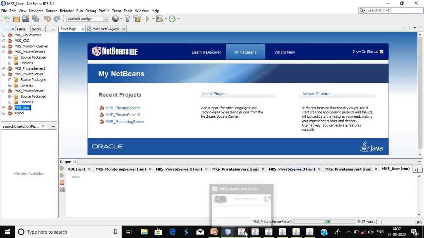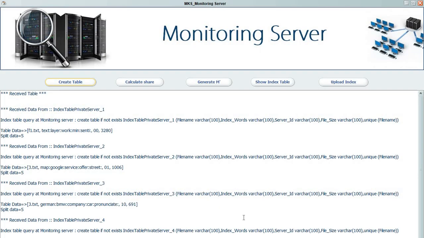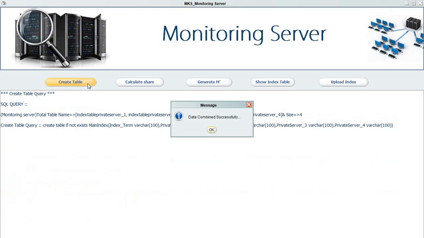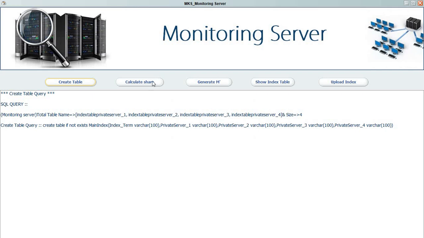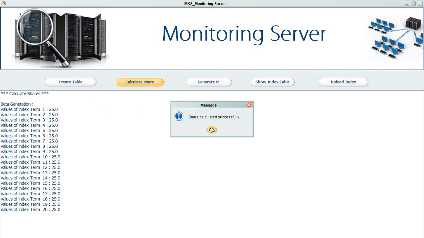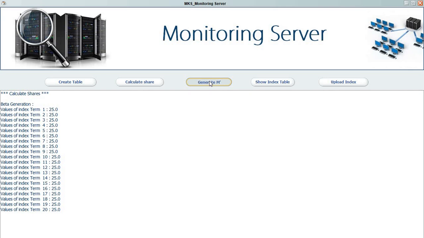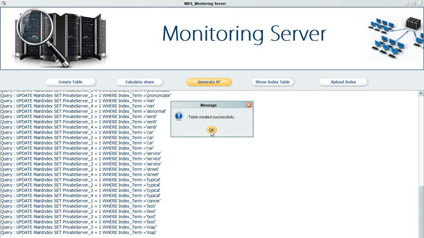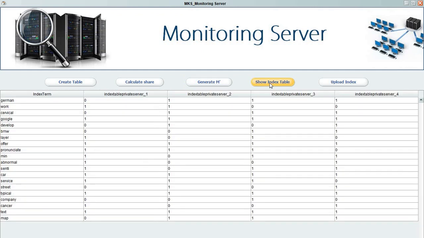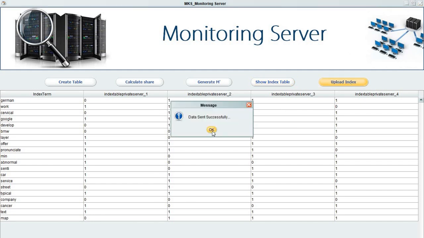Now next is the monitoring server. The monitoring server accepts the data from private servers 1, 2, 3 and 4. So combine the data, that is, create the table. Data is combined successfully. Then calculate share. Then generate the main indexes. Main indexes are created successfully. Then show the index table. Then upload the index.